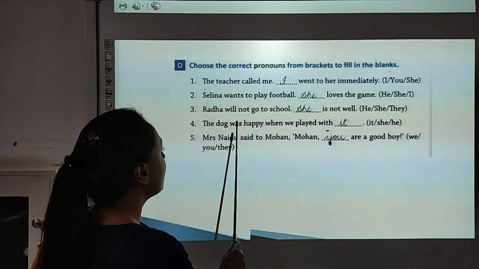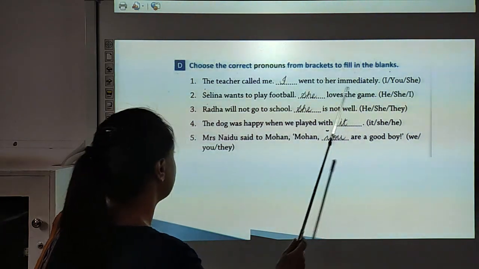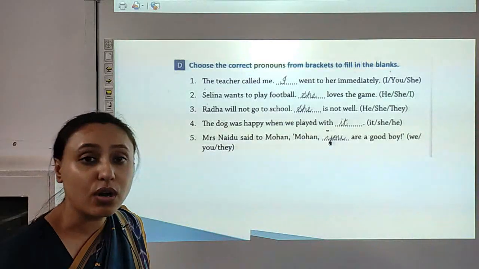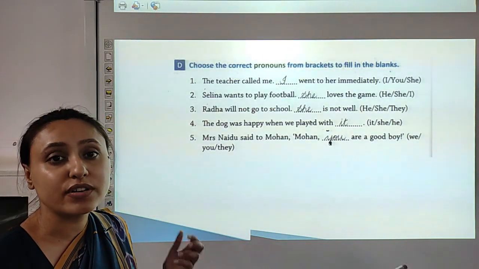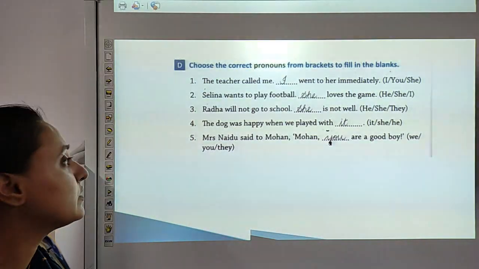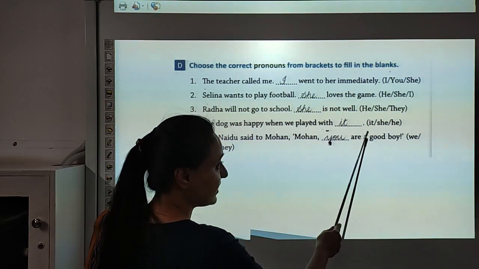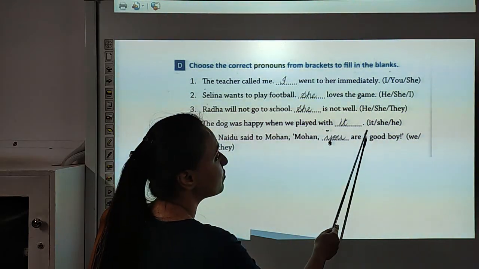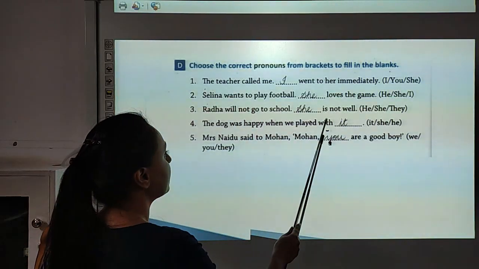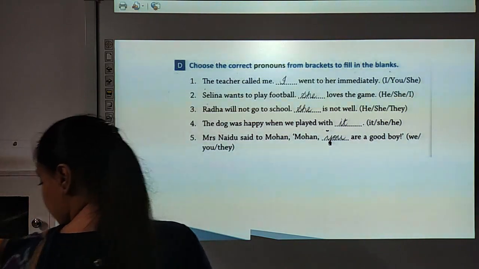Now look at number 4. The dog was happy when we played with dash. So children, here we are talking about a dog. For a dog we use pronoun it. For an animal we use pronoun it. So which option will we select? It, she or he? We will choose it. The dog was happy when we played with it. Now children, let us move further.